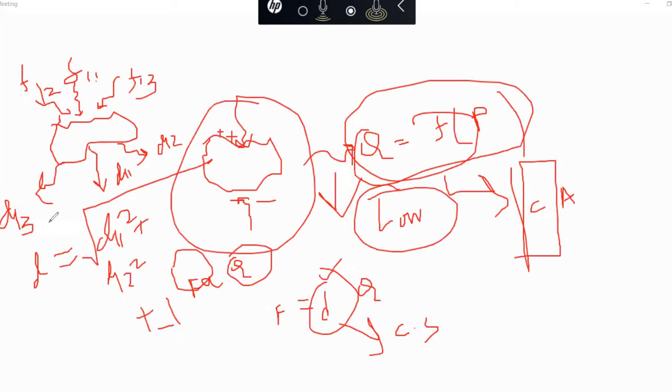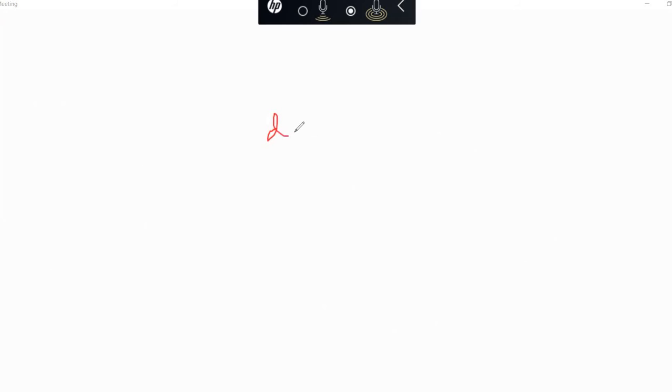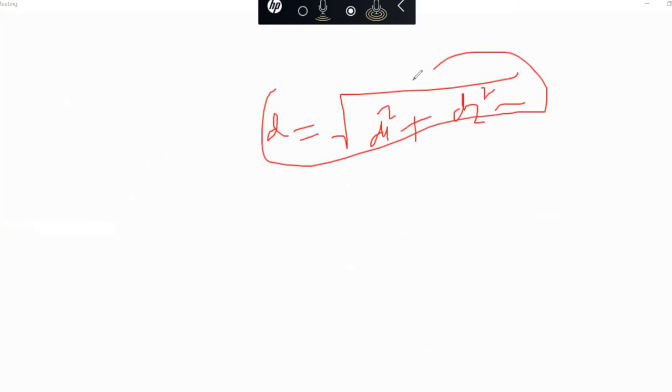That is the total resultant value of the charge sensitivity. So D equals the resultant value, root over of D1 square plus D2 square, and so on. This is the formula of the charge sensitivity or charge density.